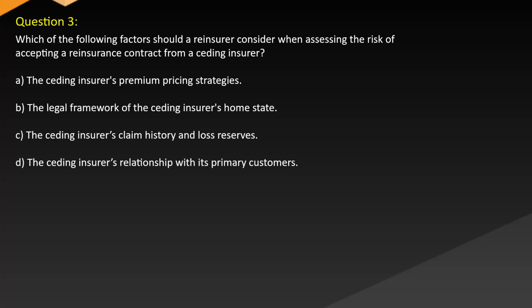Question 3. Which of the following factors should a reinsurer consider when assessing the risk of accepting a reinsurance contract from a ceding insurer? A. The ceding insurer's premium pricing strategies. B. The legal framework of the ceding insurer's home state. C. The ceding insurer's claim history and loss reserves. D. The ceding insurer's relationship with its primary customers.